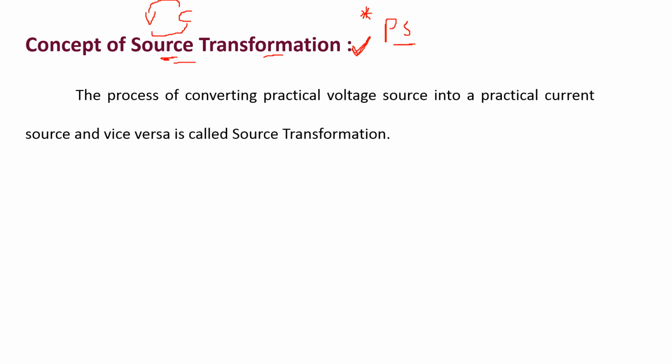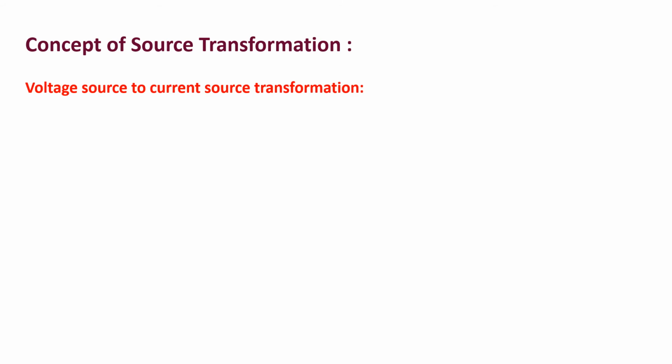I repeat, the source transformation technique is applicable only to practical energy sources, not to ideal energy sources. That is the process of converting a practical voltage source into a practical current source and vice versa, meaning a practical current source into a practical voltage source. First, we are going to concentrate on converting a voltage source into a current source. The voltage source has its resistance in series and the current source has its resistance in parallel.